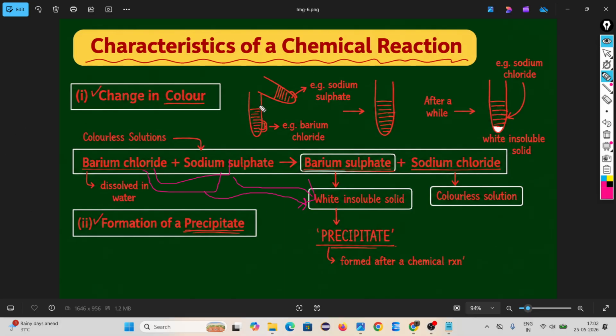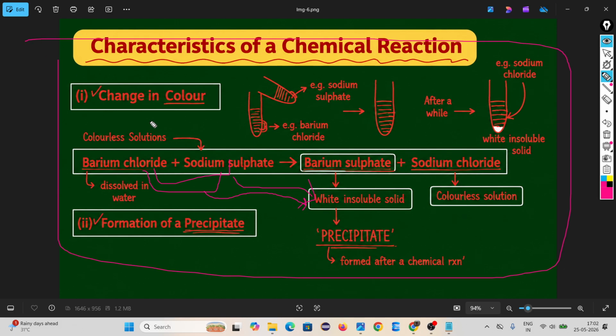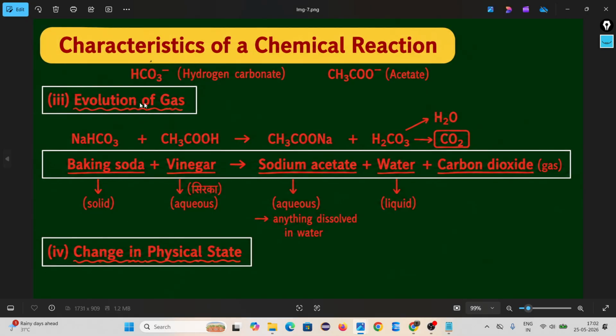That means something is changing, na, in composition something is changing. That's why this is the character of a chemical reaction. In any chemical reaction, if color change or precipitate is forming, 100% it is an example of a chemical reaction. The chemical reaction is happening. The next thing, evolution of a gas.